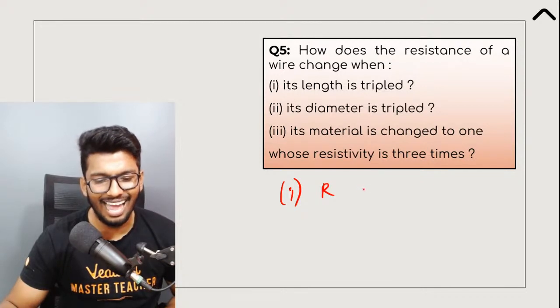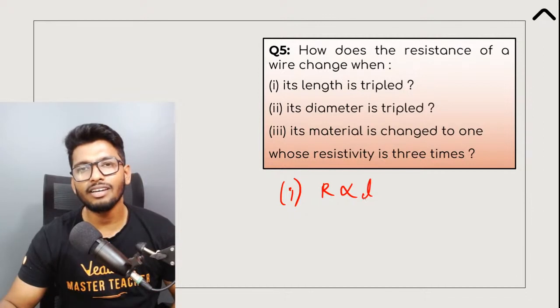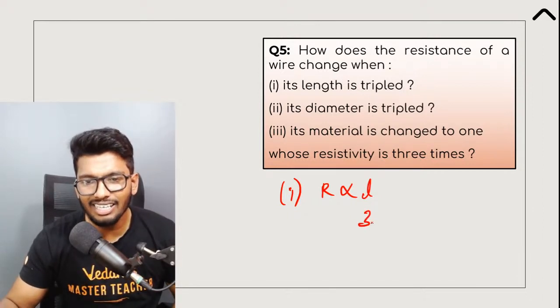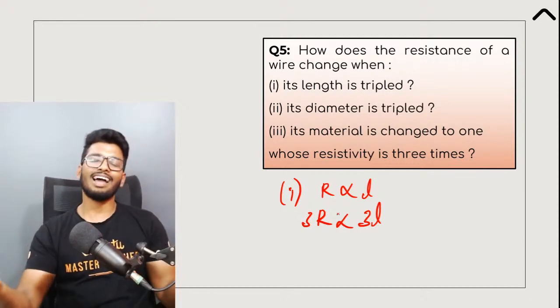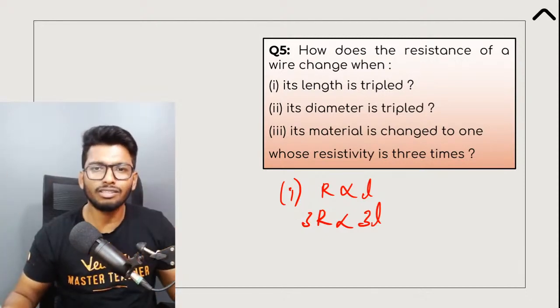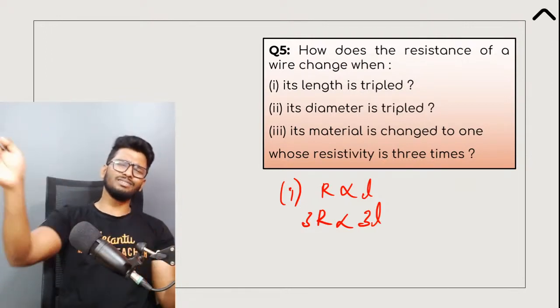Exactly, Anand. Exactly, people. Because we know that resistance is directly proportional to length. So if the length is increased by 3 times, your resistance will also increase 3 times. As simple as that, because they are directly proportional to each other. No confusion. Simple. That's it. No calculation, nothing. Just write this down and you're good to go.